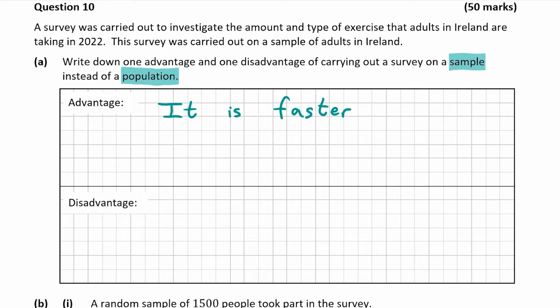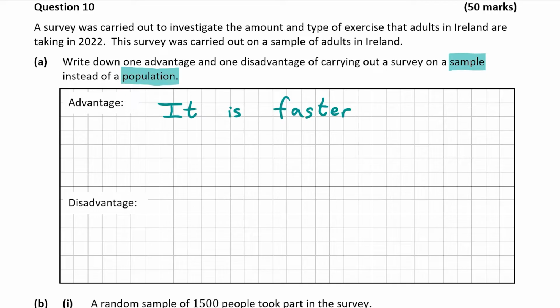And a disadvantage might be that you have a sampling bias. So for example, if you are doing a survey and you have a sample of, for example, 1,000 people, you have to make sure that those 1,000 people are representative enough of the entire population. So you don't want the sample to be too old, too young, to have too many men or too many women. You want a good balance of everything, and you want a balance across the entire country. So you don't just want people in the cities or people outside the cities, you want both. So we call this sampling bias.